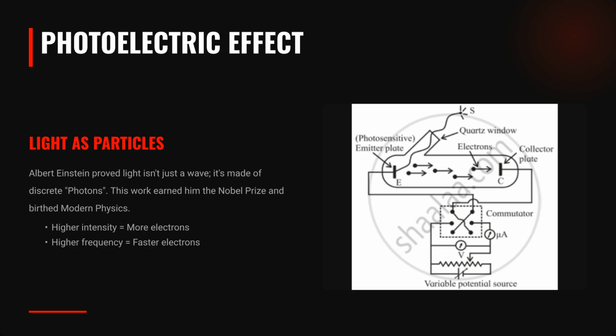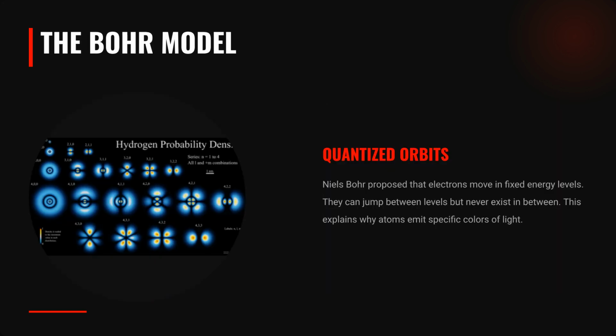The photoelectric effect provided further proof. Albert Einstein showed light is not just a wave, but also discrete particles called photons. Niels Bohr's model proposed quantized orbits. Electrons exist in fixed energy levels and jump between them, explaining why atoms emit specific colors of light.